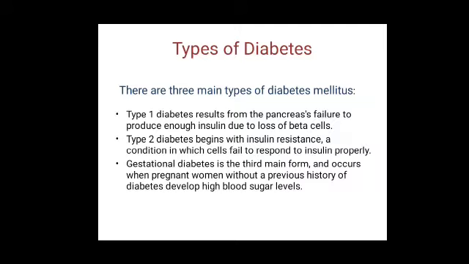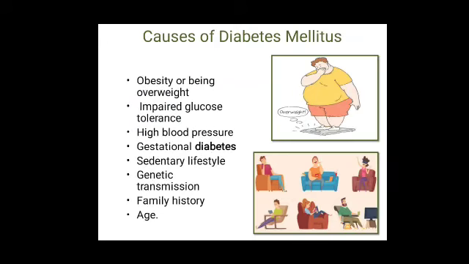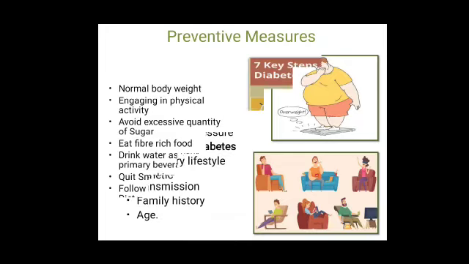Causes of diabetes mellitus: obesity or being overweight, impaired glucose tolerance, high blood pressure, gestational diabetes, sedentary lifestyle, genetic transmission, family history, or age. Sedentary lifestyle is a lifestyle involving little or no physical activity.